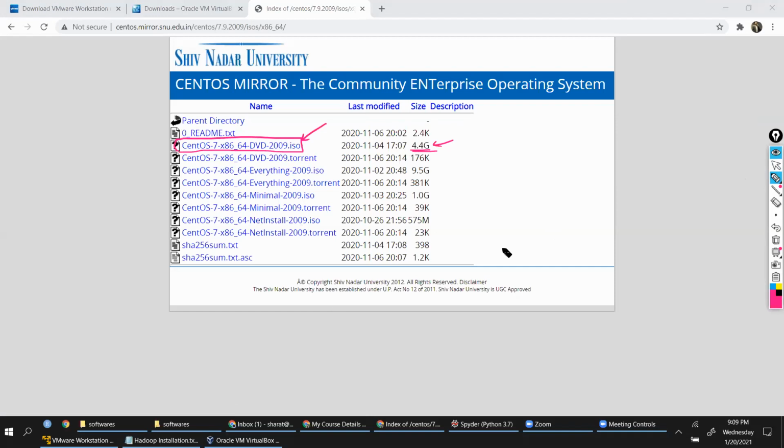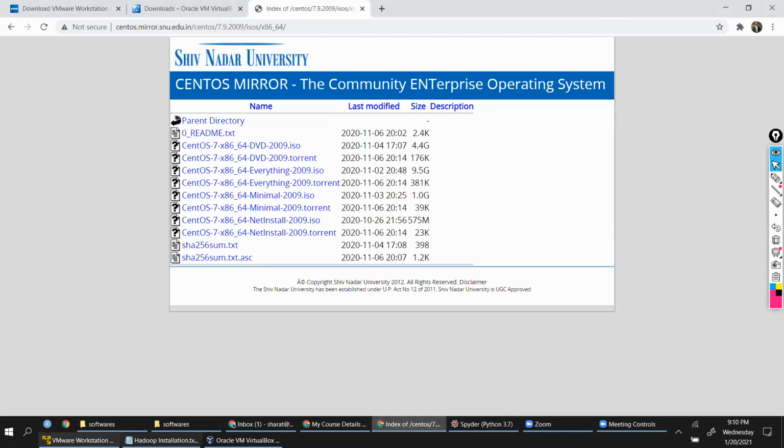Yes, we can increase the disk size later also, so you should not worry about it. You can start with whatever size you might want to give, but give a minimum of 20 or maybe 25, just to make sure that we have enough storage space so that we can install Hadoop and all that. So you should have that minimum space. All right. It will take time, Prakash. Once it's started downloading, you focus on the steps that we are following, so that you can do it later on.